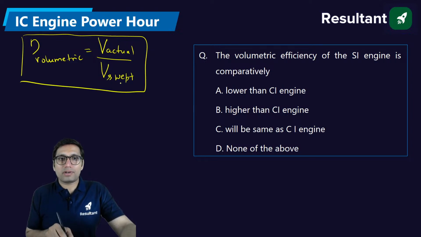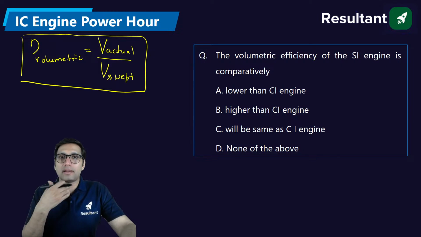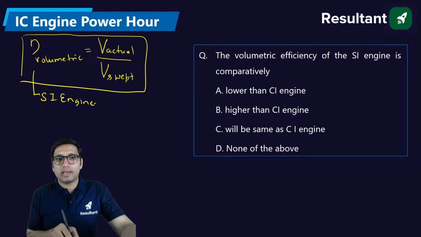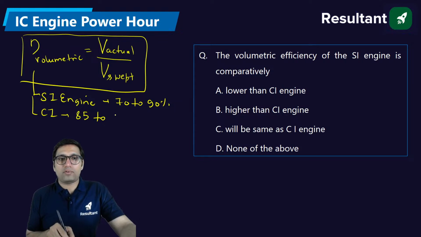The maximum capacity is also called swept volume, and the actual volume is the actual amount of air fed to the engine. The volumetric efficiency for a petrol engine, also called an SI engine, is somewhere between 70 to 90%, while for a naturally aspirated diesel engine it is between 85 to 90 or 95%.